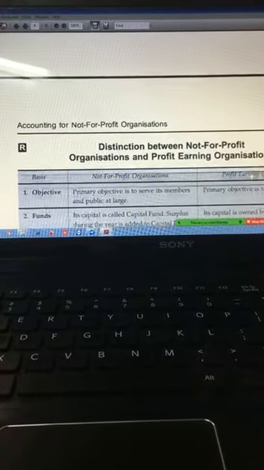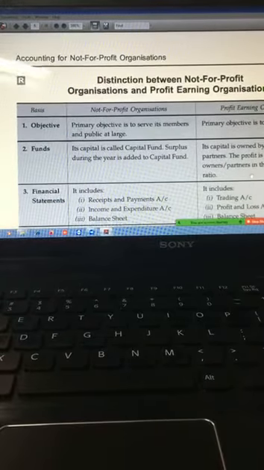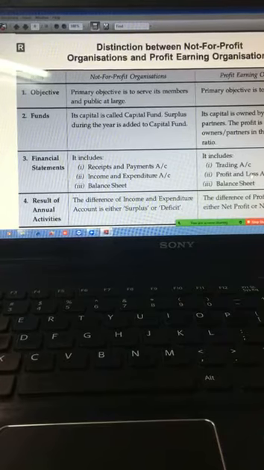Then in the next class we are going to understand about the difference between non-profit organizations and profit organization.